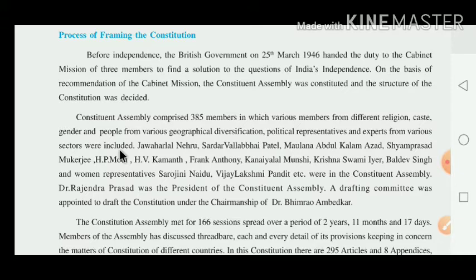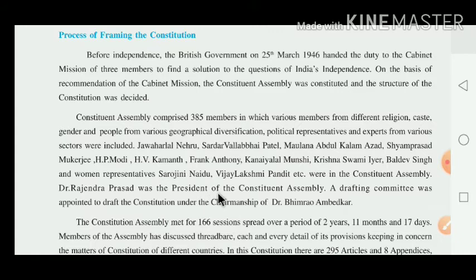Now Jawaharlal Nehru, Sardar Vallabhbhai Patel, Maulana Abul Kalam Azad, Shyama Prasad Mukherjee, HP Modi, HV Kamath, Frank Anthony, Kanhaiyalal Munshi, Krishnaswami Iyer, Baldev Singh, and women representatives Sarojini Naidu, Vijaya Lakshmi Pandit. These are all the names of the men as well as the women who were included as members. Where? In the Constituent Assembly. Dr.